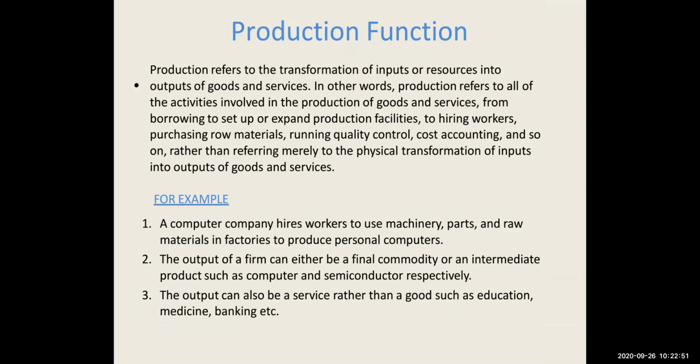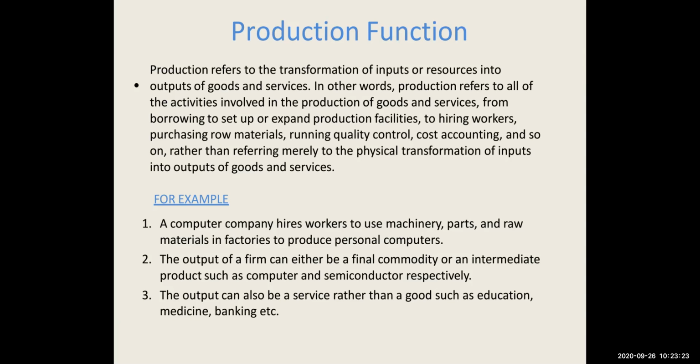And in other words, production refers to all of the activities involved in the production of goods and services, from borrowing to set up or expand production facility or hiring workers, purchasing raw materials, running quality control, cost accounting, etc. Let's say, for example, a computer company hires workers to use machinery, parts, and raw materials in the factories to produce personal computers.